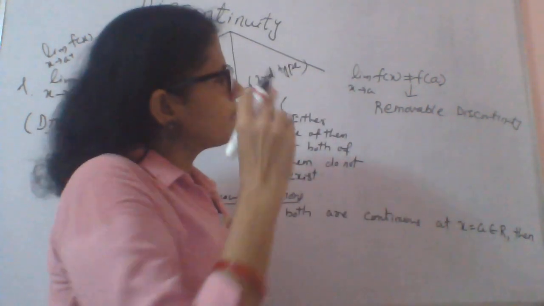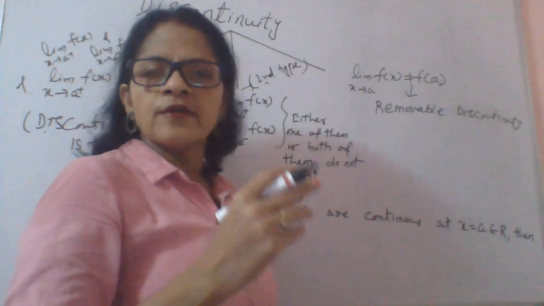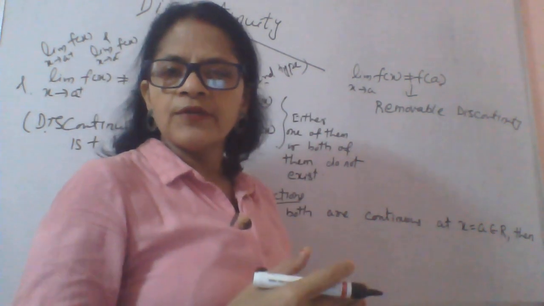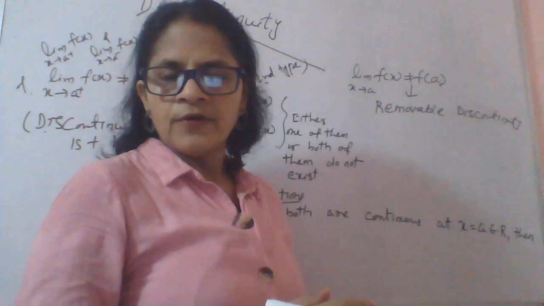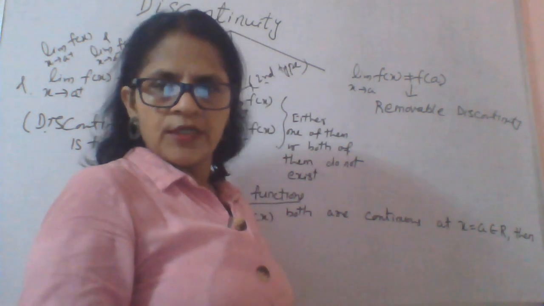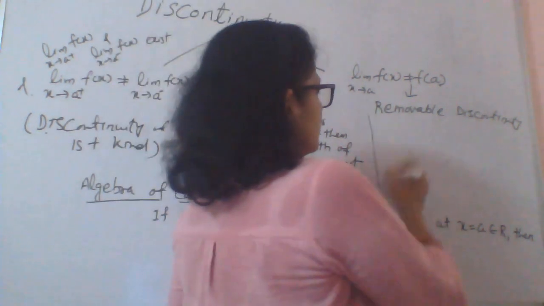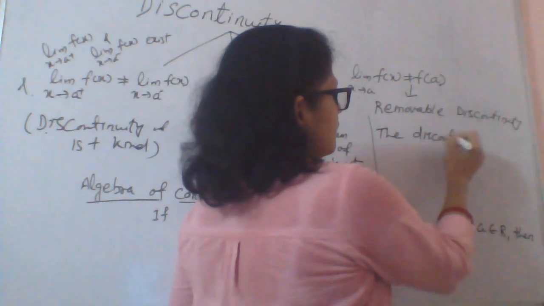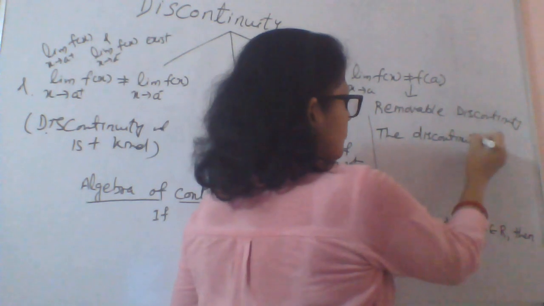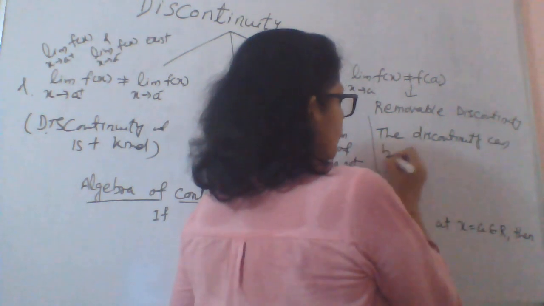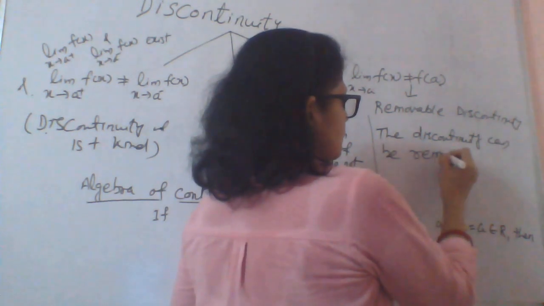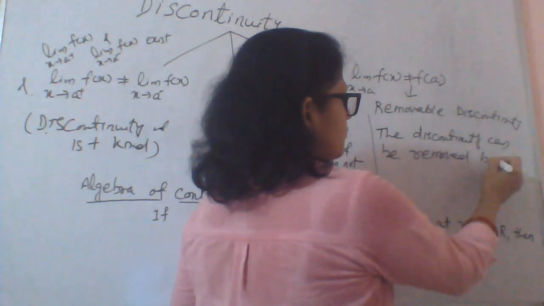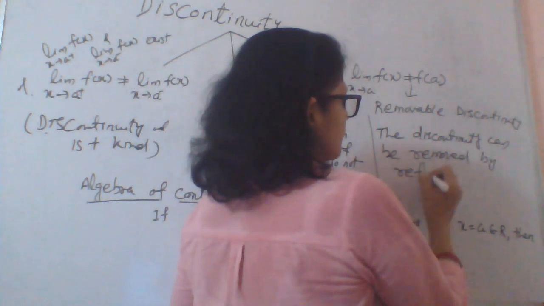Now the name suggests removable discontinuity means the discontinuity can be removed. So how to remove the discontinuity in this case? The discontinuity can be removed by redefining the function.